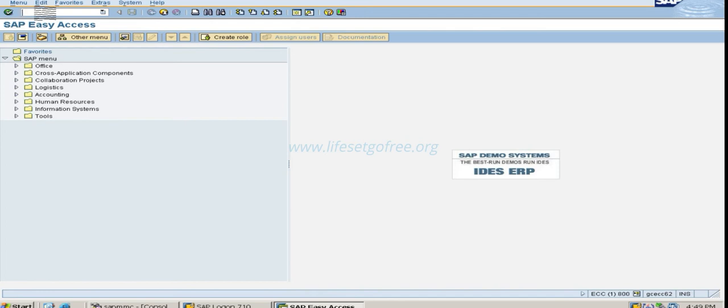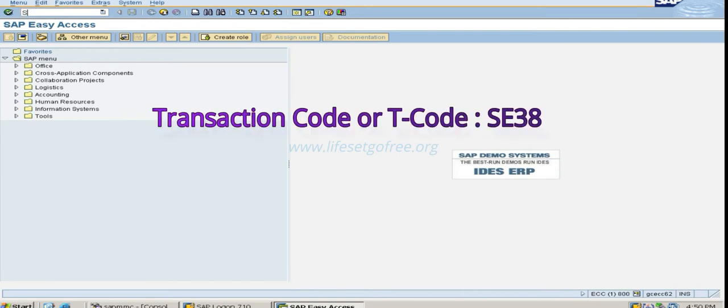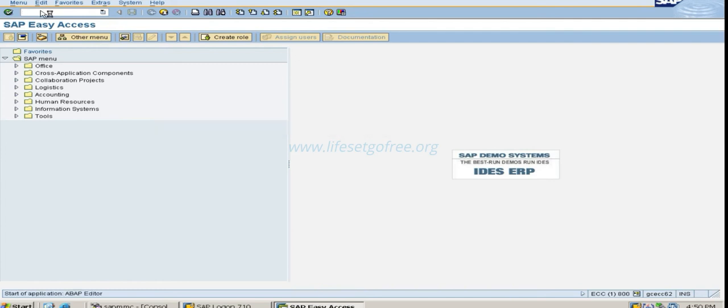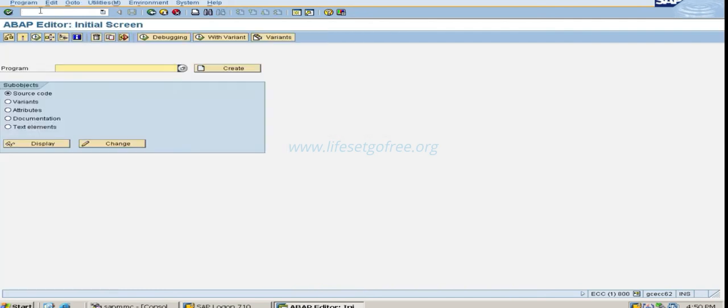So what is the T code? Transaction code or T code, both are same. So the T code for creating a new program is SE38. So we will be going to SE38. Click enter. Then you will be navigated to the ABAP editor initial screen.